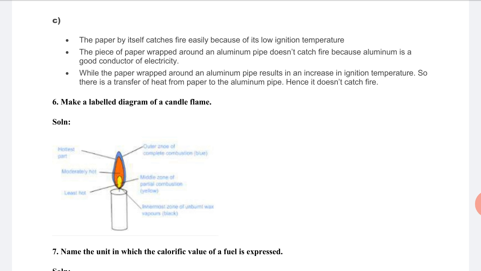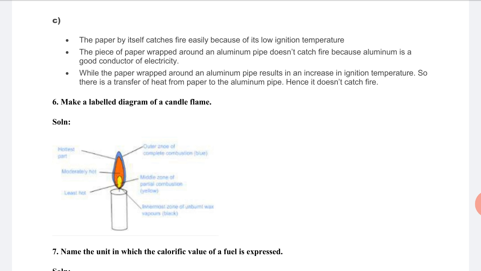The piece of paper wrapped around an aluminum pipe doesn't catch fire because aluminum is a good conductor.